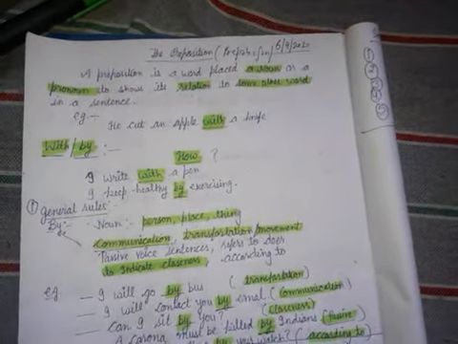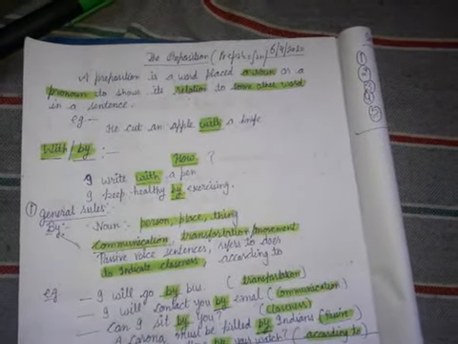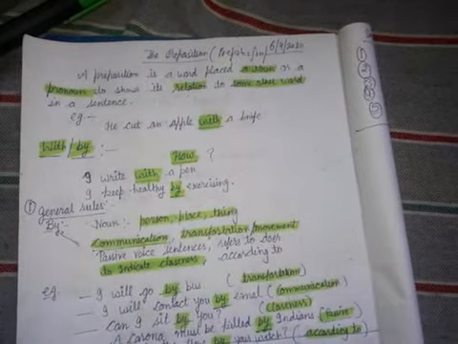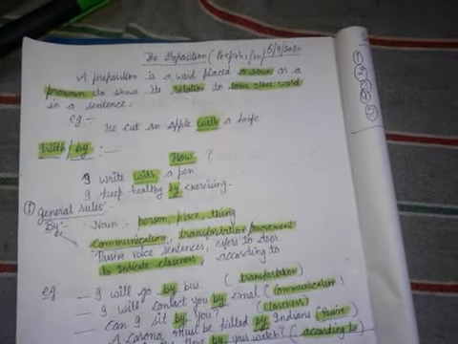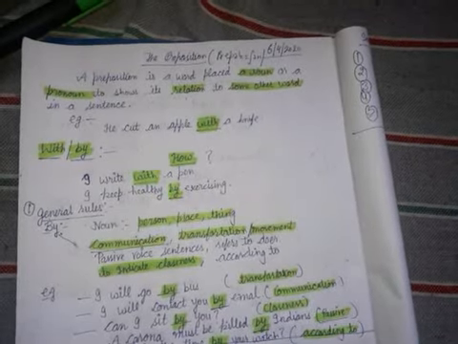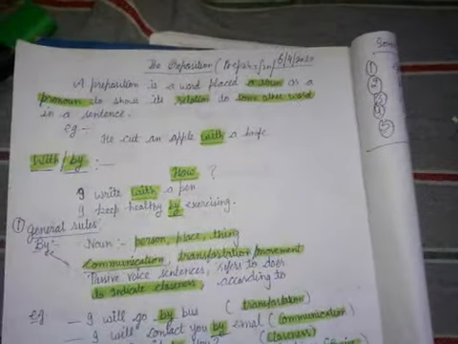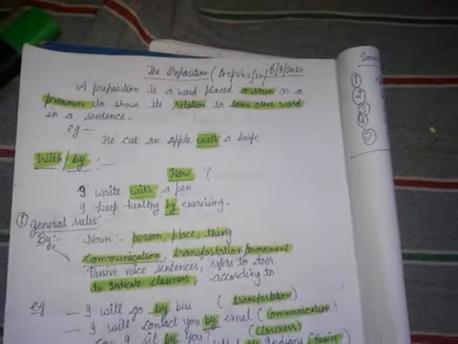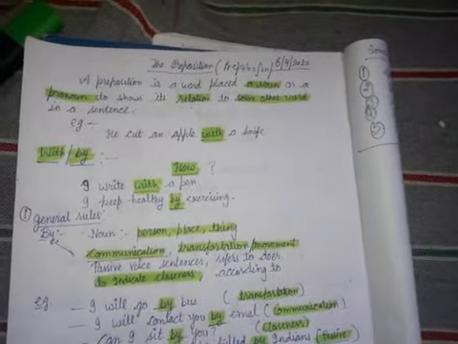In the second sentence, I keep healthy, I can make the question with the help of how. If I say how do you keep healthy, your answer will be I keep healthy by exercising. Here are two examples of with and by. I hope you have understood both sentences.